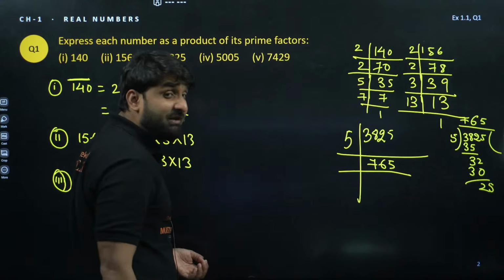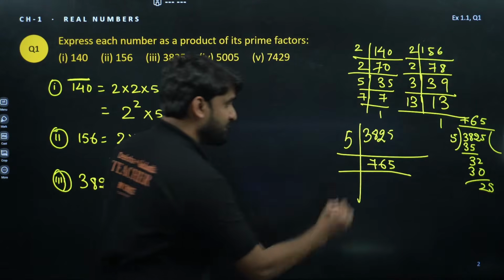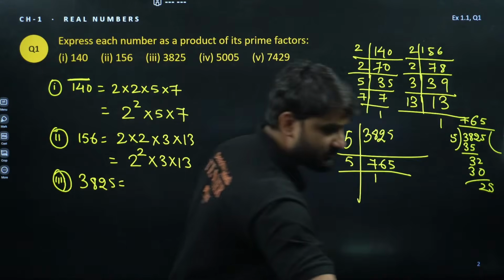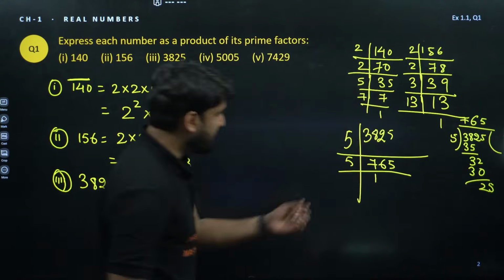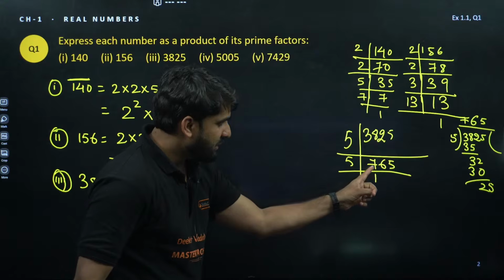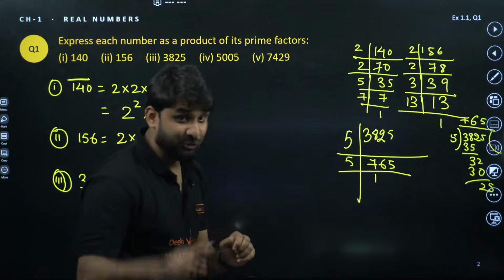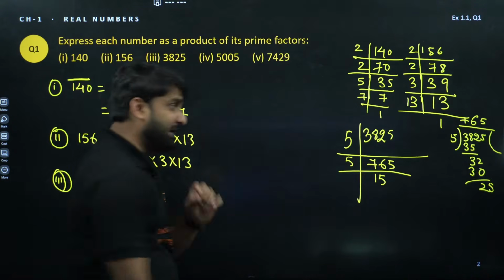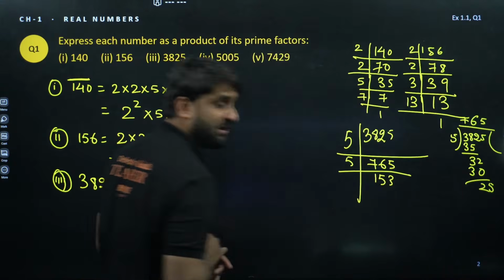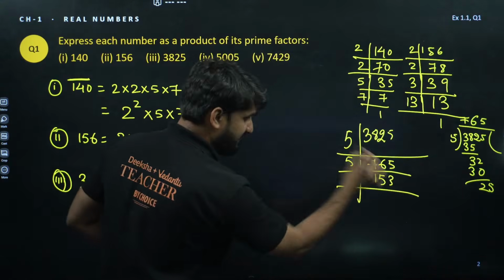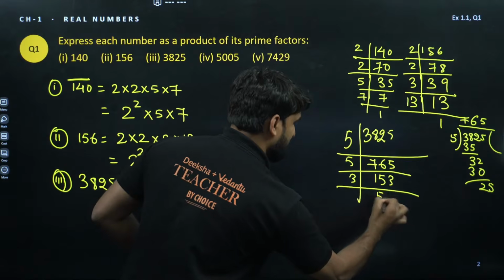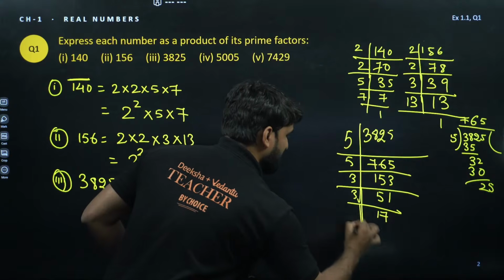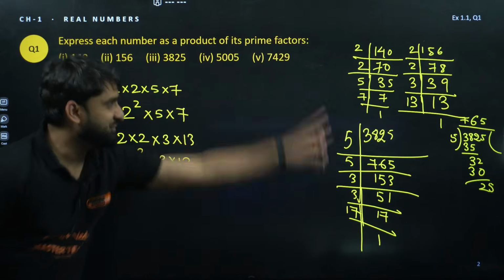And again we can take 5 because the last digit is again 5. So it will be divisible by 5. So 5 ones are 5, and here 2 and 6 is there, so 26. So 5 fives are 25, and again we have 1 as remainder, so 15. 5 threes are 15. Now this will be divisible by 3. 3 fives are 15, and this is 3 ones are 3. Now this will be divisible by 3. So we have 17, and 17 is itself a prime number. So this is the LCM.